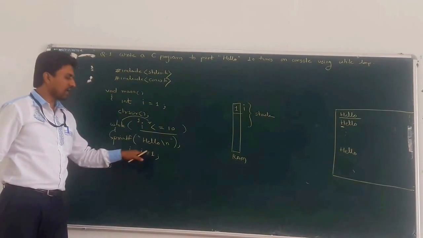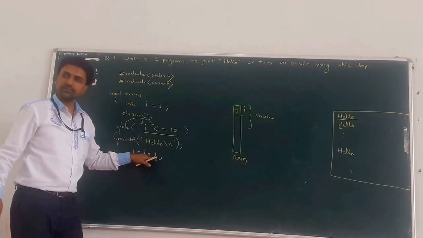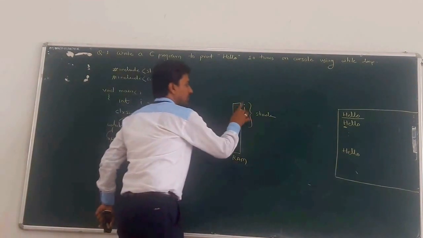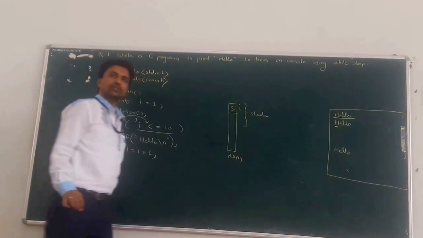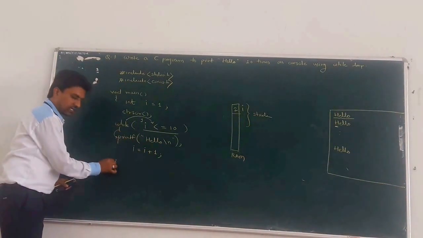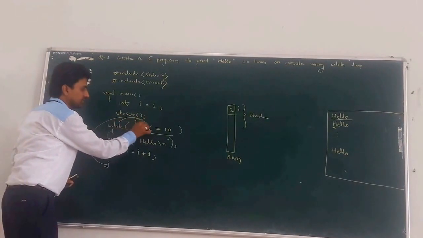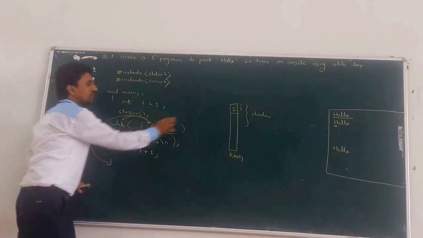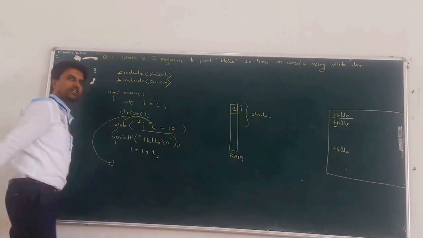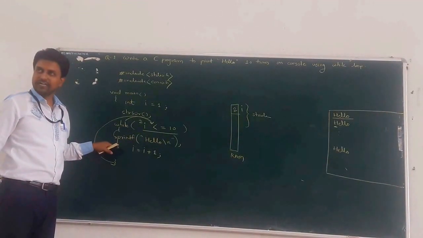Next, I is equal to I plus 1. What is the current value of I? 1 plus 1 means 2, and this value is assigned to variable I, so the current value of I now becomes 2. Next, the curly bracket of the while loop ends, so it checks the condition again. Now the value of I is 2, so 2 less than or equal to 10. The condition is true, means entry to the body of the while loop.